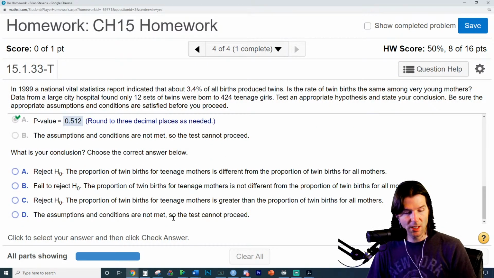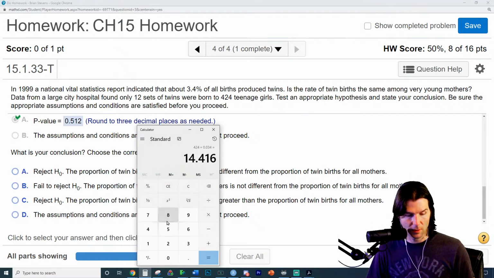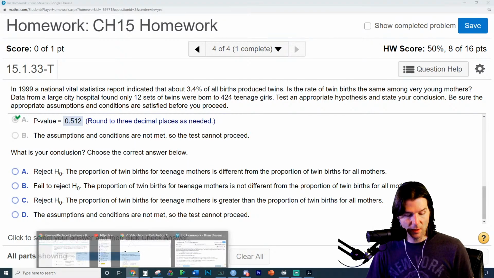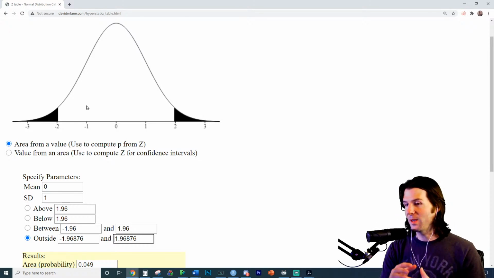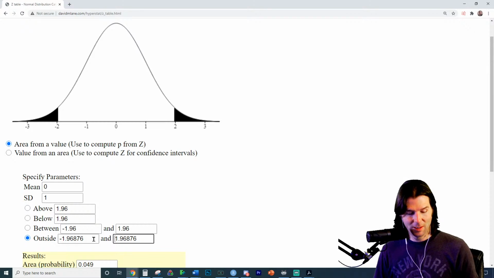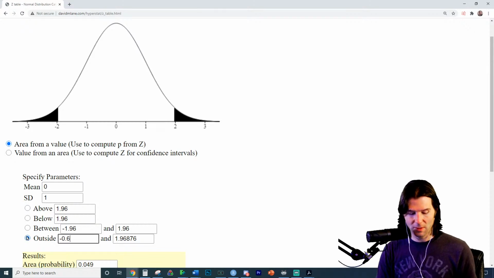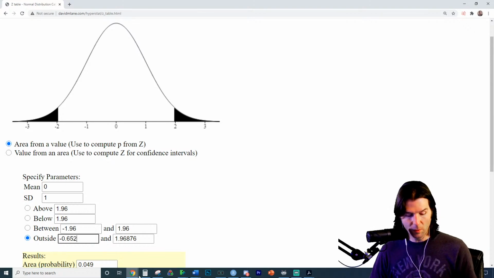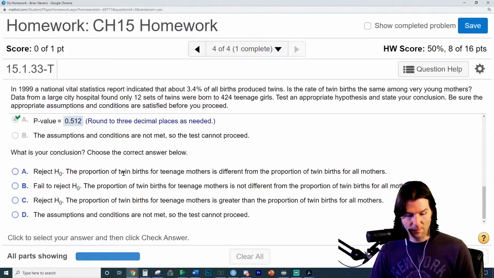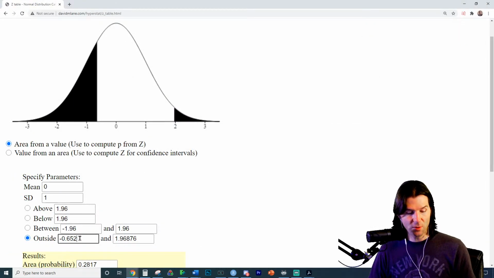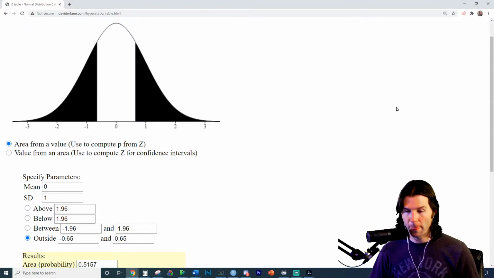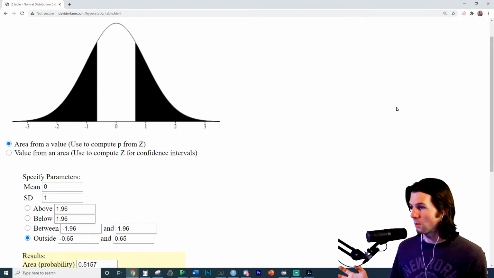Let's go and look at how we obtained that. It was a hard one to guess, though. So to obtain this p-value, you need to go to the David M. Lane applet. We're shading both sides. Great job, Macy and Dana. Sorry about that, I was looking down thinking about the p-value. What was the z-score again? The z-score here is negative 0.65. So we have to graph the outside of this like this right here. And there it is right there. And it gave it to me because I was close enough.